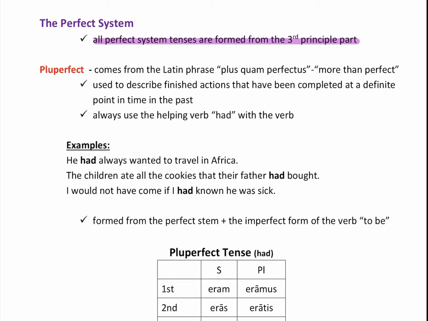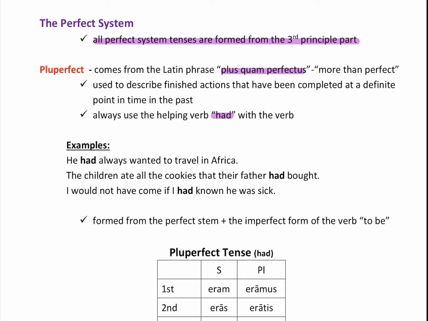Now, the pluperfect tense comes from the Latin phrase plus, so more, quam, than, perfectus. More than perfect. In both English and Latin, the pluperfect is used to describe actions that have been completed at a definite point in time in the past. And we always use the helping verb had with the verb.